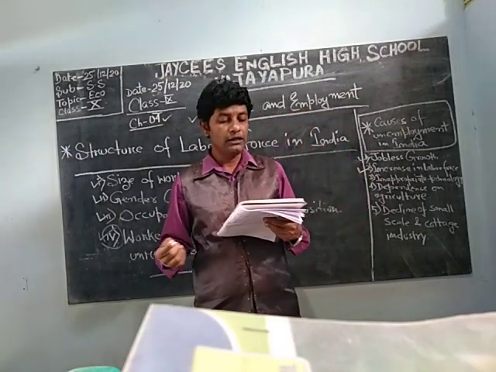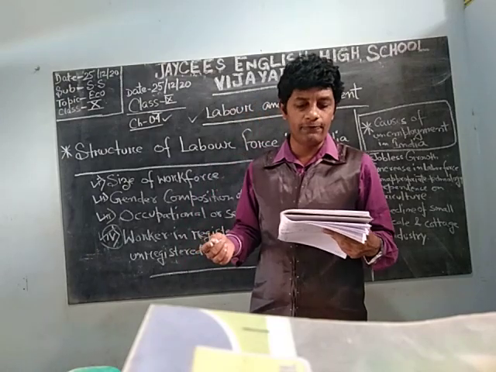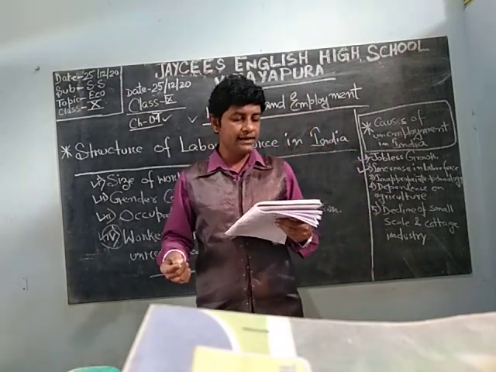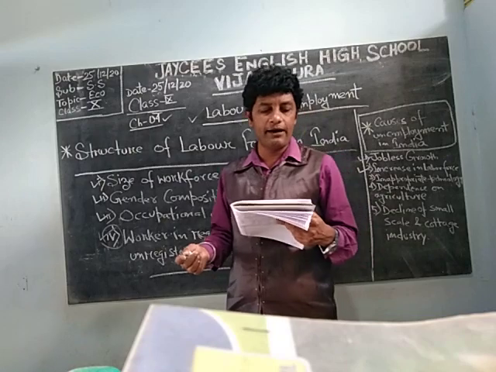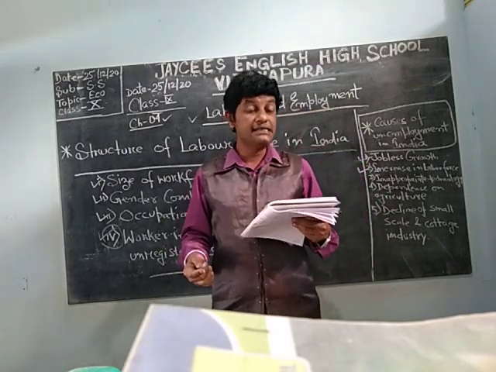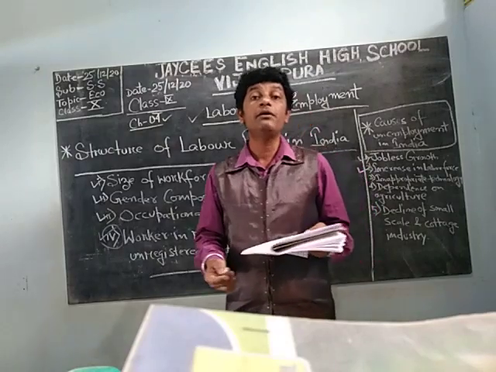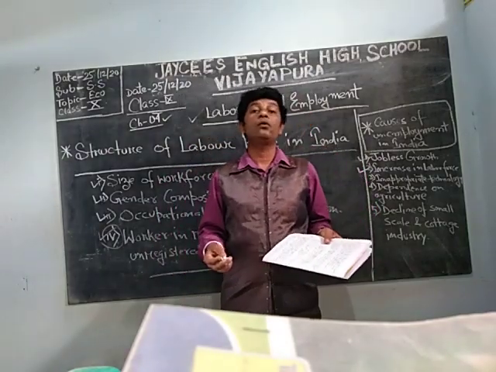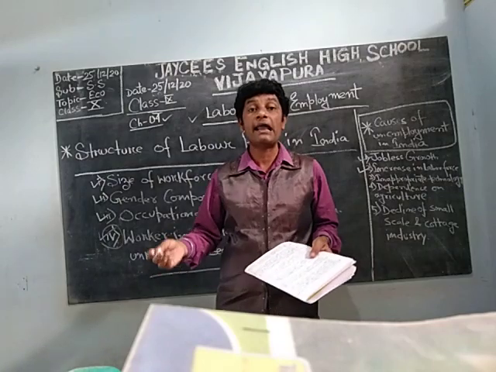Population growth has been adding more labor force to the market. In rural areas, on account of growing labor force, unemployment has increased mainly in disguised form. Because in rural areas the growth of population is getting higher and higher.